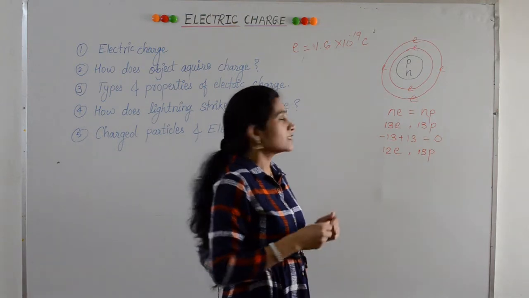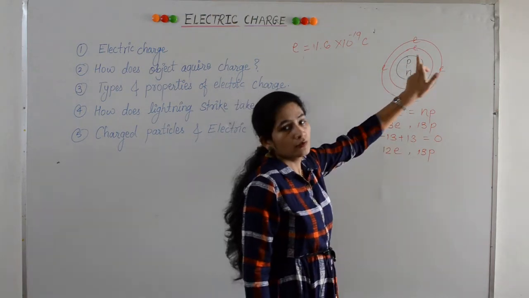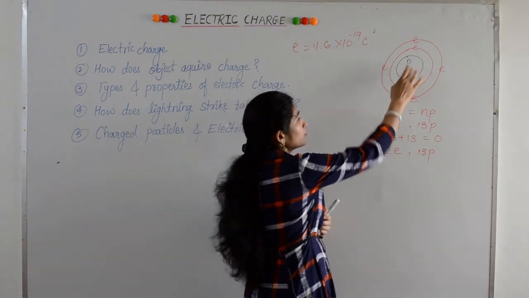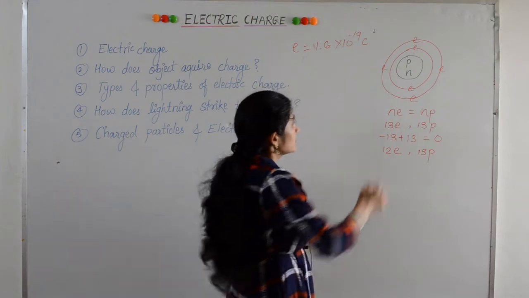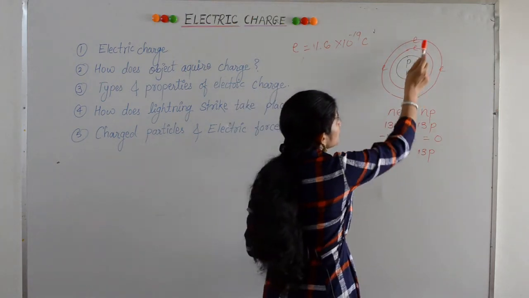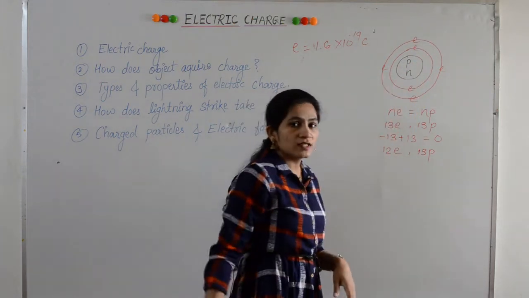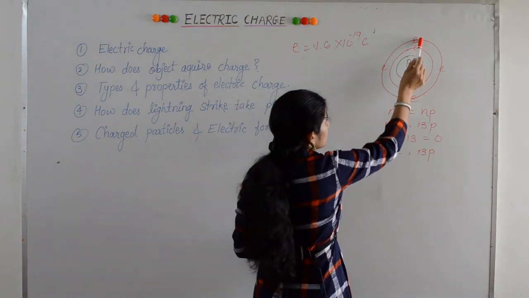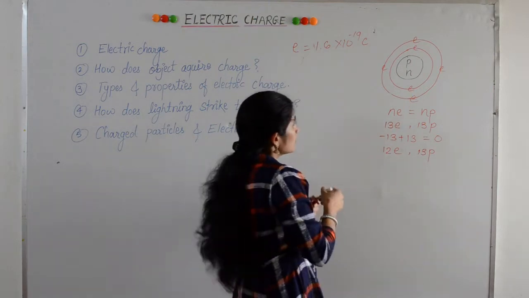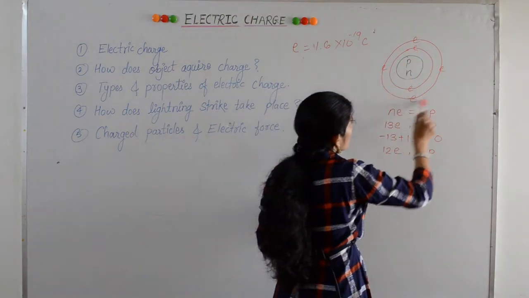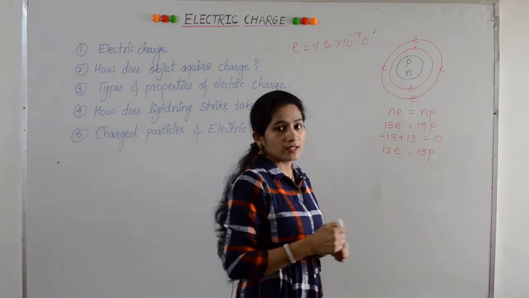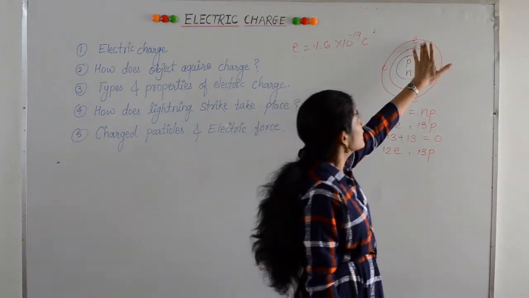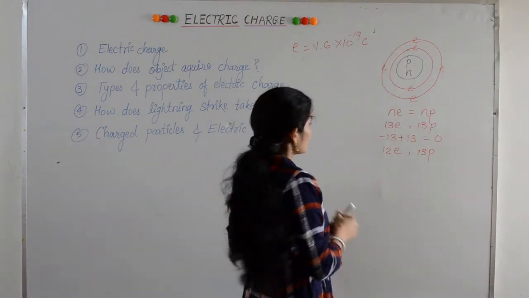Remember that protons are fixed inside the nucleus. We cannot remove protons easily from the nucleus. They are tightly bound with the nuclear forces, whereas electrons are loosely bound to this nucleus. There exists a force of attraction between electron and proton as they are oppositely charged. But the electrons in the outermost shell, also called valence electrons, are loosely bound, and with a small energy they can easily move from the atom.